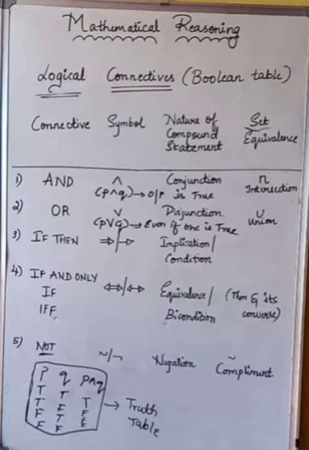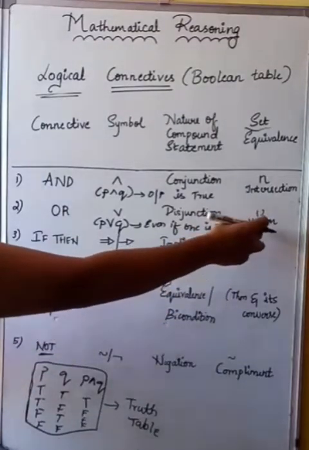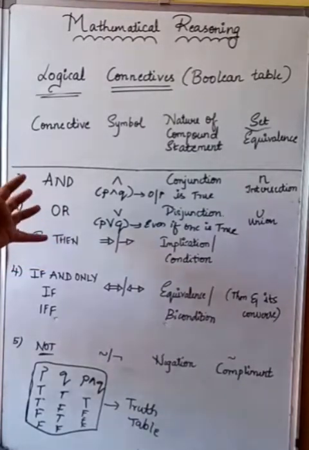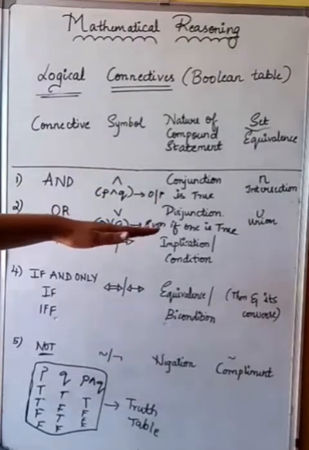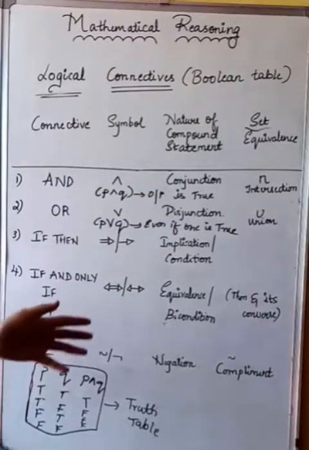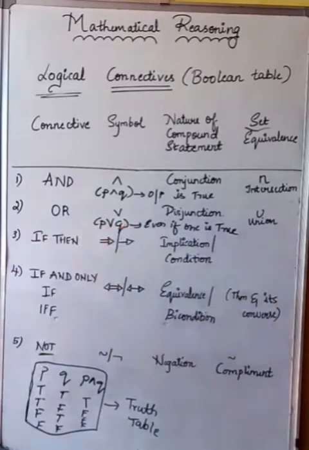In the truth table, once this tabular column is over, again I'll be explaining with the truth table. And here, can you see, I have even written, OR is called what? Union. Union means combining all the elements and writing them together. Here in logical gates, we are naming it union, wherein union means combining all the units. In this case, P or Q. Together, if we combine both the components and elements, even if one is true, we come to the conclusion that the output remains true. Hope this is clear for you all.